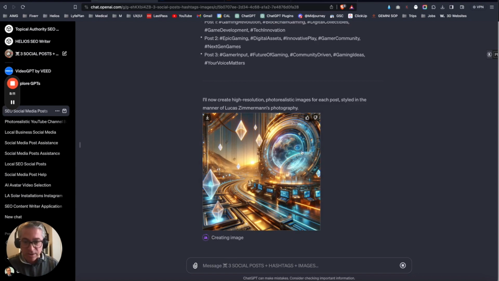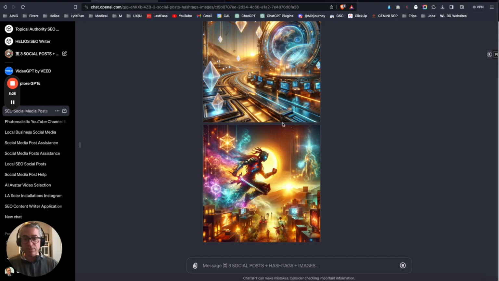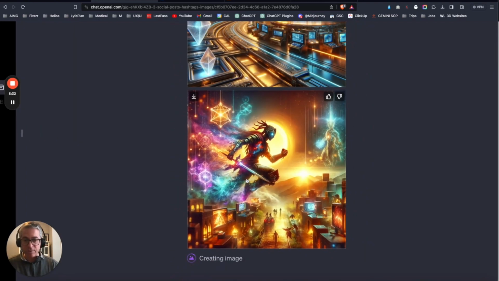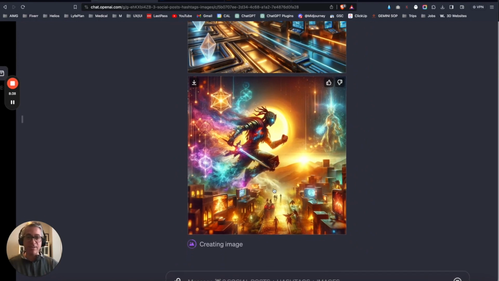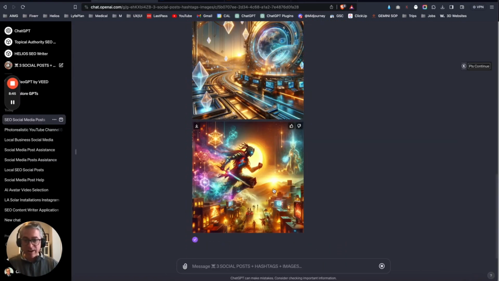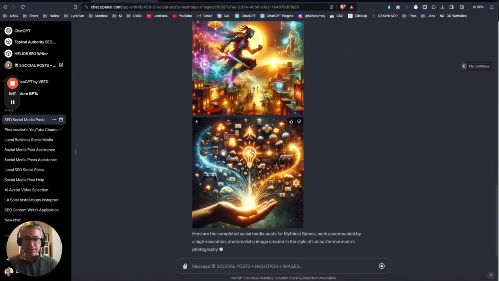There's the first image created right there. Pretty slick. And then again, it's using it in the style of Lucas Zimmerman photography with the specs that we mentioned before involving camera lens, cinematic lighting, things like that to make this really cool. Ooh, I like this one even better. That's pretty slick. Cool little action avatar with the sword. That looks really slick, man. And I know nothing about gaming, so excuse my ignorance here. I just think it looks cool. It's going to do the last one, and then basically we'll have, oh, that's awesome.